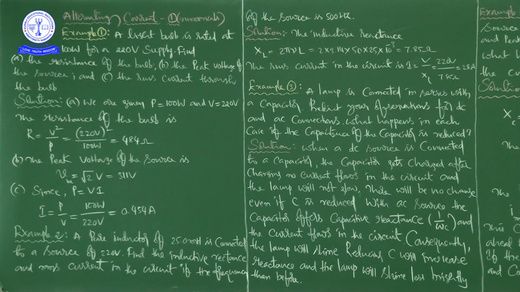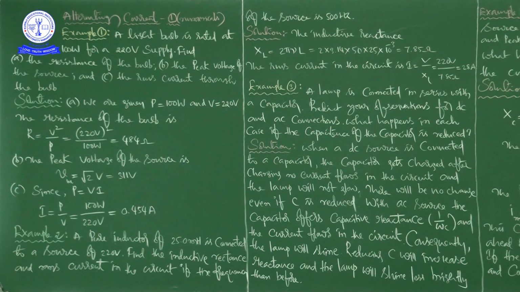A pure inductor of 25 millihenry is connected to a source of 220 volts. Find the inductive reactance and RMS current in the circuit if the frequency of the source is 50 Hz.